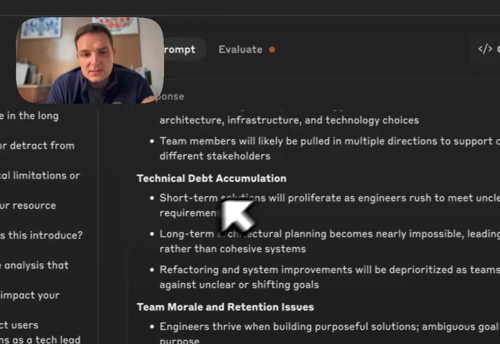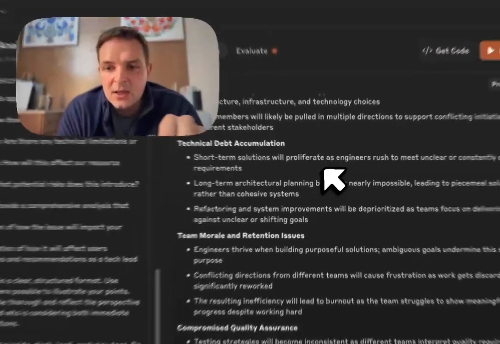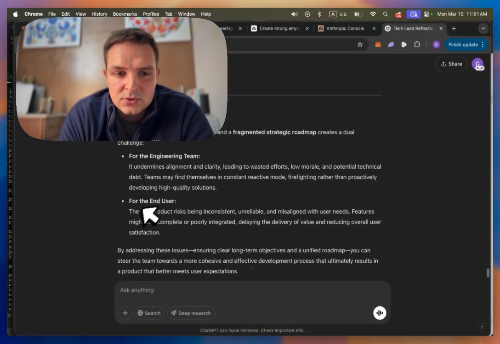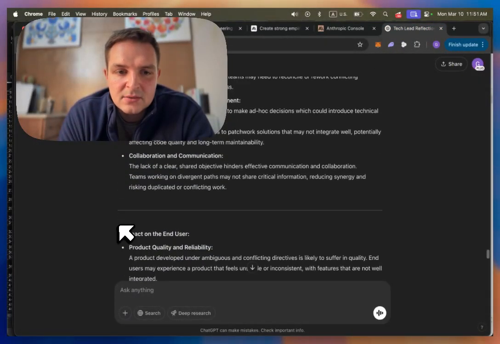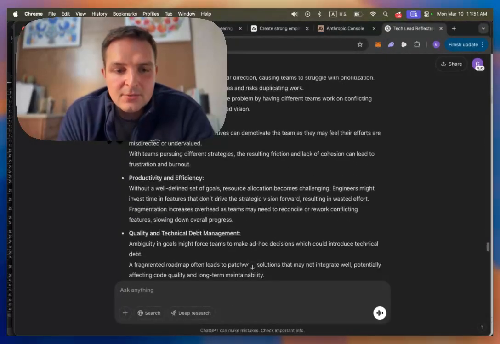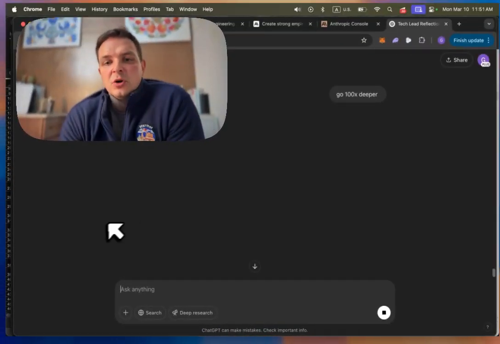And Anthropic is able to create a prompt that takes the serious feedback and reflects on it in a proper way, going at the proper level of depth. Compared to that, this is not shallow, but I would say I would have to prompt it to go deeper.